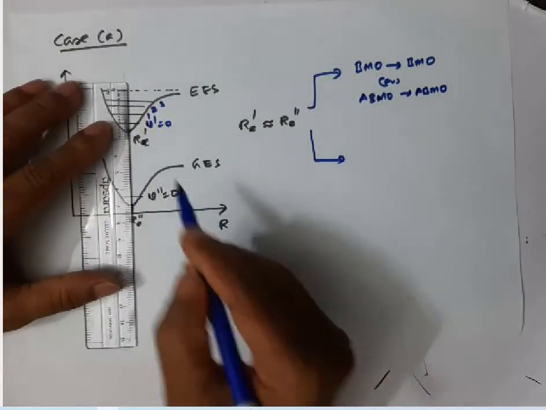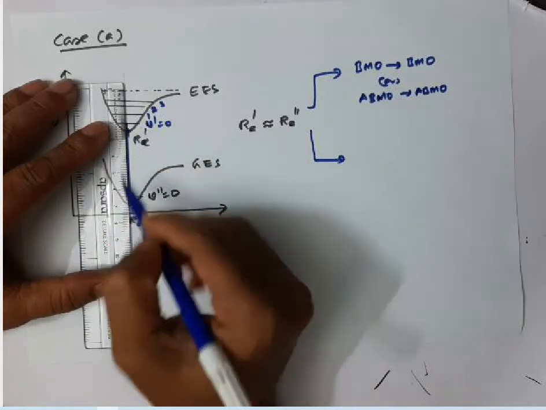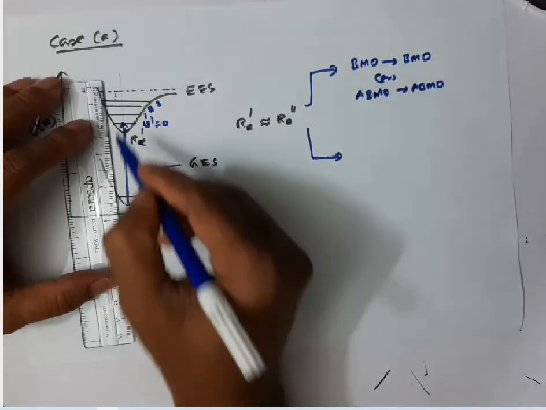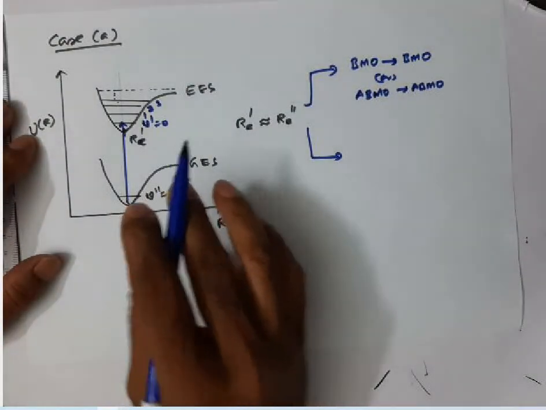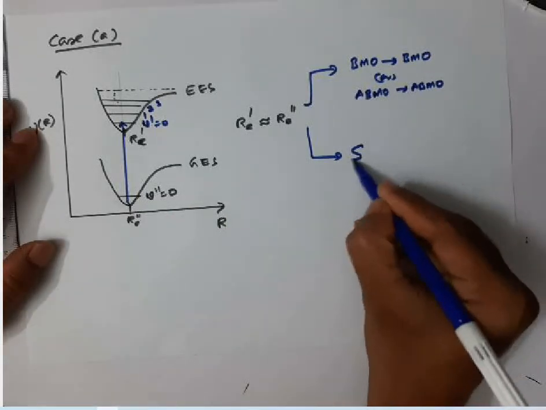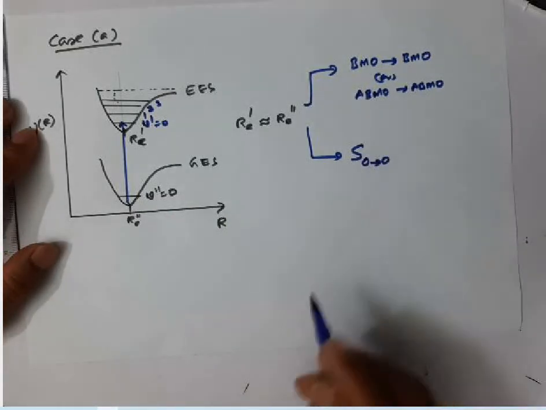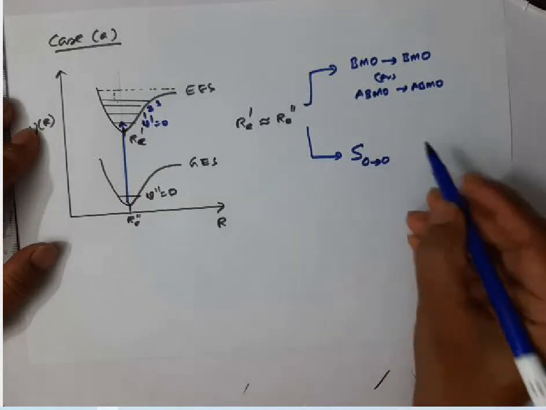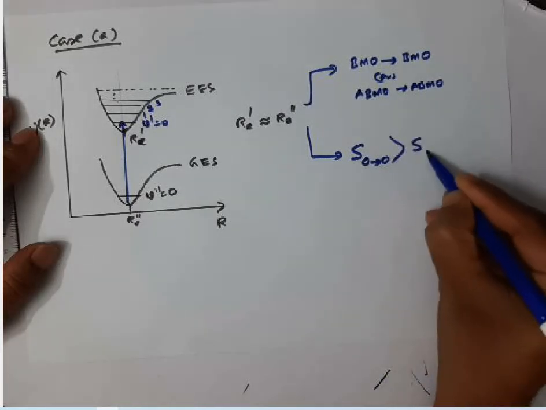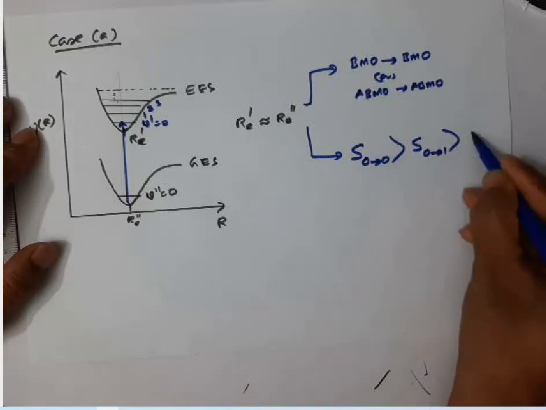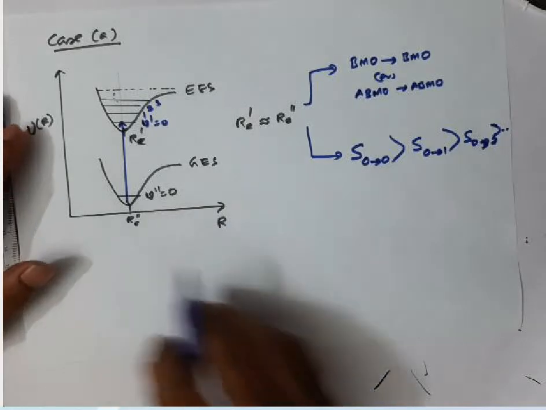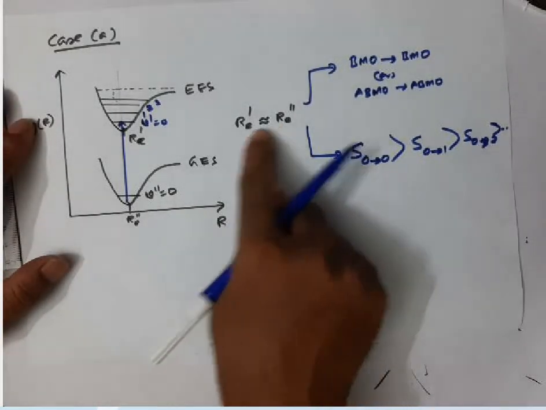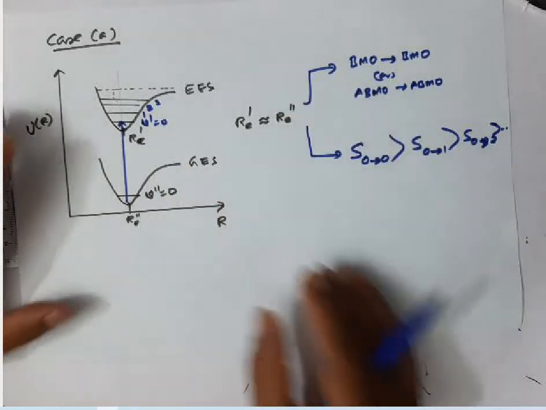The transition 0 to 0, similarly 0 to 1, 0 to 2, all transitions will occur, but the Franck-Condon factor for the 0 to 0 transition will have the maximum value compared to the transition from 0 to 1 or 0 to 2, etc. All other transitions have less Franck-Condon factor value when these two internuclear distances are approximately equal.